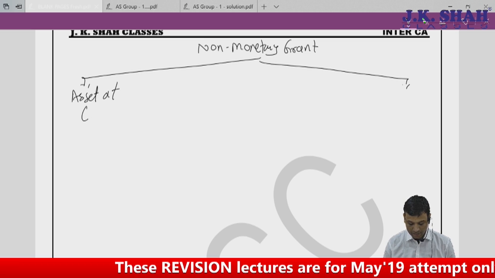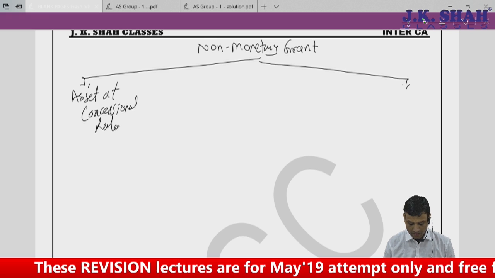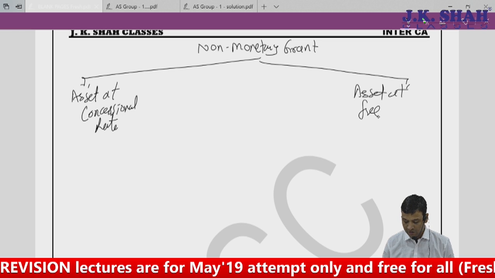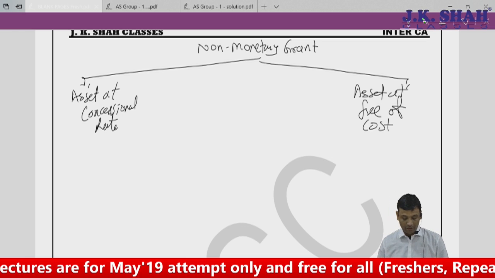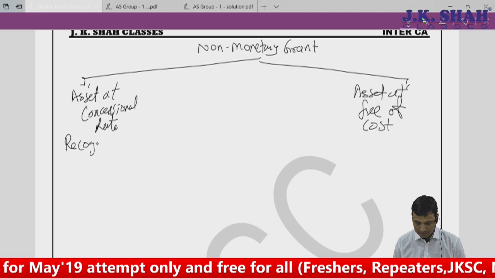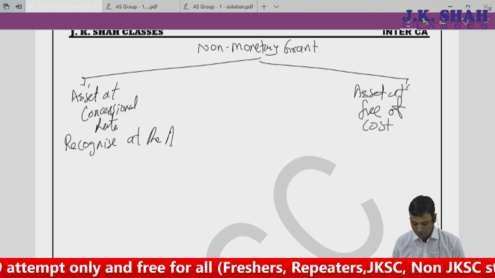Asset at concessional rate and asset at free of cost. So how should the accounting be done for this? Very simple. The standard says recognize at the amount paid.